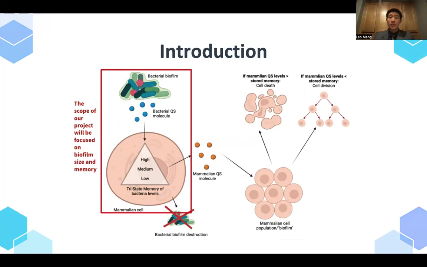So the whole system is comprised of two parts: the mammalian cell intaking a chemical stimulus and categorizing it based on a tri-state memory switch, and then using that categorization to take action, whether that be destroying biofilms or modifying cell population size. The scope of our project is focused solely on biofilm size and memory.